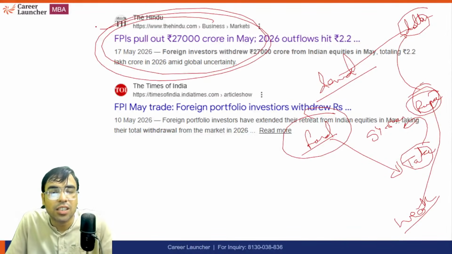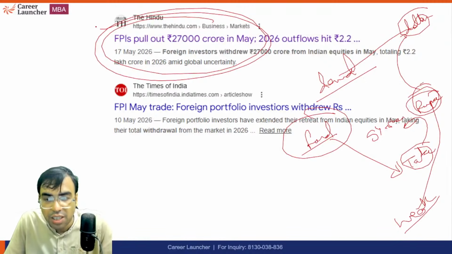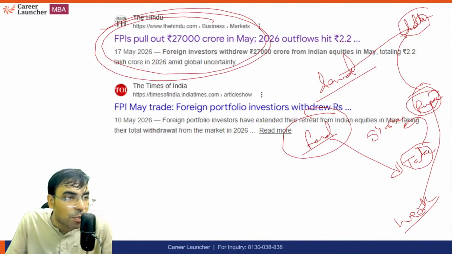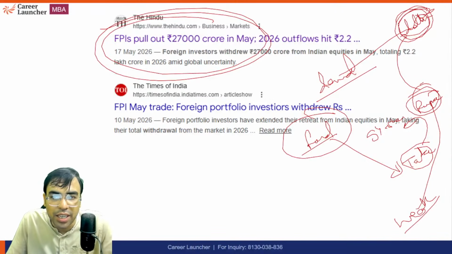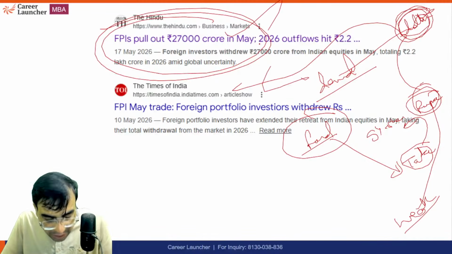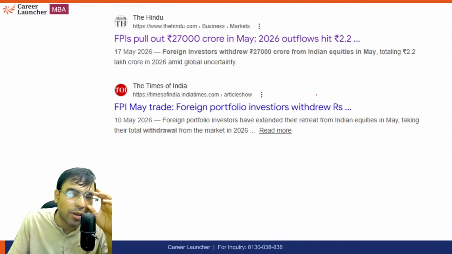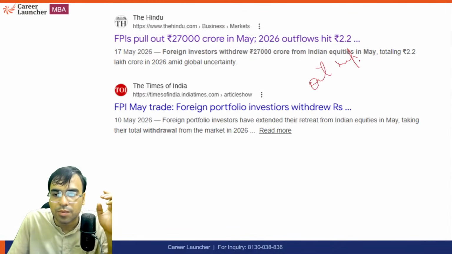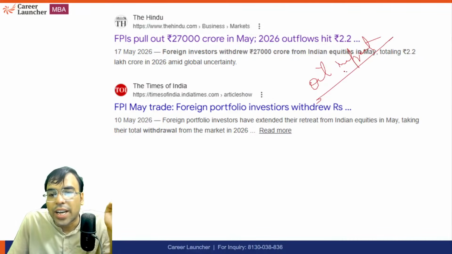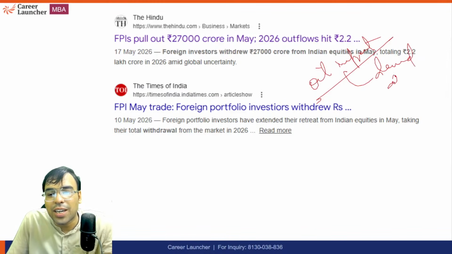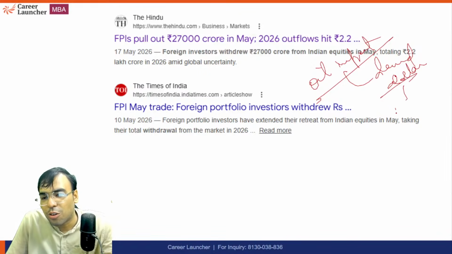Foreign portfolio investors are pulling out heavy amounts. First, because they are demanding dollars. They are selling their shares, they will get the rupee, they will convert that to dollars, they will ask for dollars in the Indian market, and they will go back. So one of the reasons for the weakening of the rupee is this. Another is, I'm sure you must be aware, oil import has increased. So again, you have to import it, which means you have to demand dollars. Once you demand dollars, your rupee will get weak.